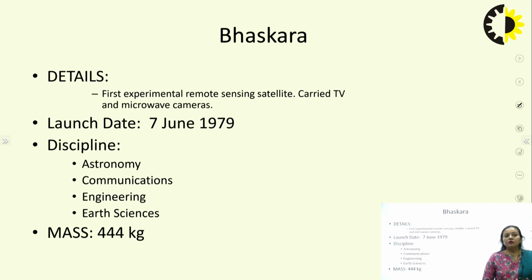Then on 7 June 1979, the Bhaskara, the first experimental remote sensing satellite, was launched. It carried TV and microwave cameras, so it was able to serve applications in the fields of astronomy, communication, engineering, and earth science. We can see that the Aryabhata weighed around 360 kg and Bhaskara weighs around 444 kg. So if we install a few more components like the TV and microwave cameras, the weight of the satellite increases substantially.